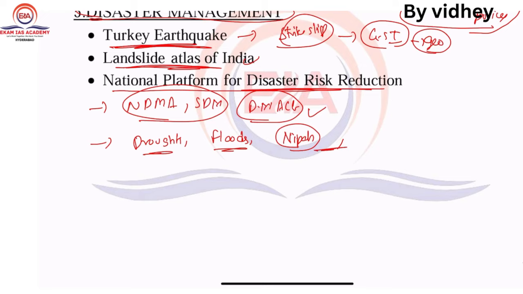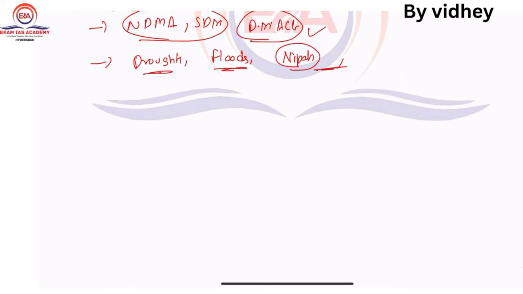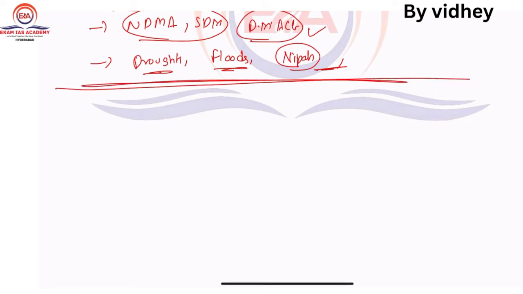Just go through these topics. We have analyzed as many topics as possible which are very useful for this upcoming exam. Just go through these topics 100%. Don't leave these topics.